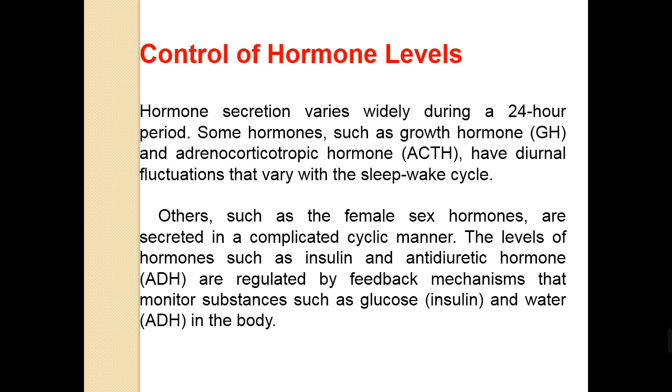Others, such as female sex hormones, are secreted in a complicated cyclic manner. The levels of hormones such as insulin and antidiuretic hormone are regulated by a feedback mechanism that monitors substances such as glucose for insulin and water for the antidiuretic hormone in the body.